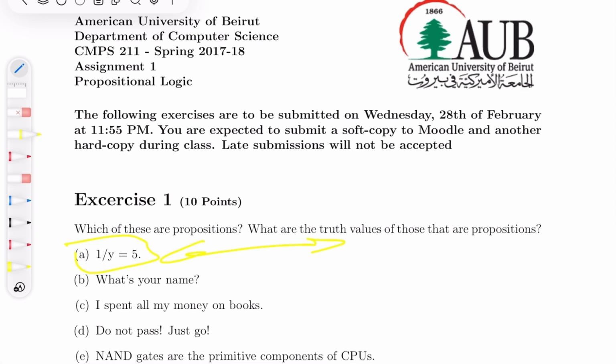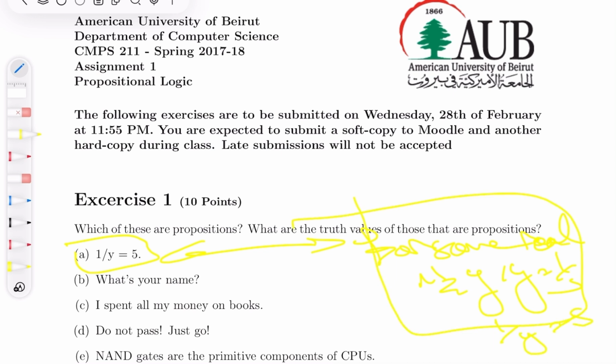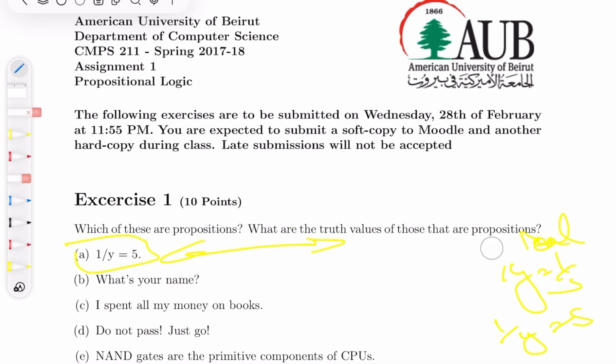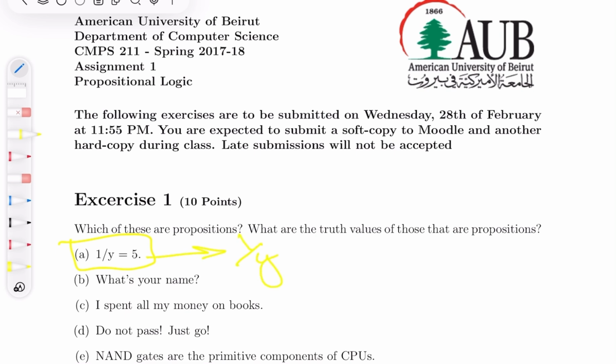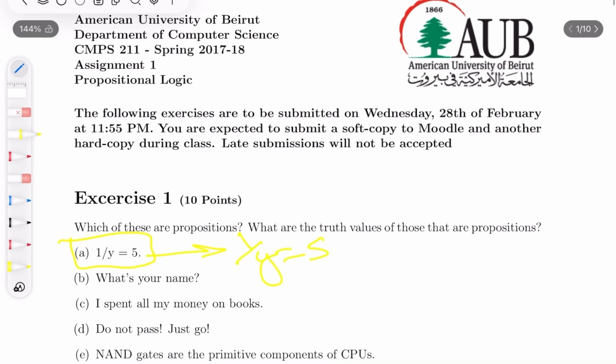Okay, so some people might say that 1 over y equals 5 is equivalent to saying that for some real number y, maybe y is equal to 1 over 5, or like 1 over y equals 5, as they said. And actually, this is a proposition. So are they equivalent? Think about it for a minute. The answer is no, they are not equivalent. Why are they not equivalent? Okay, so 1 over y equals 5 isn't actually saying anything, because I cannot assign to it a truth value without knowing what y is.